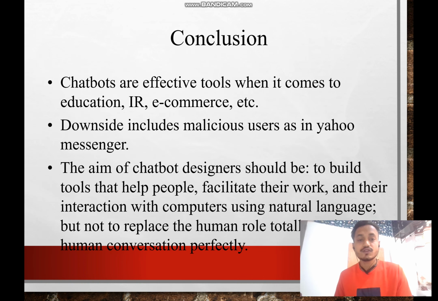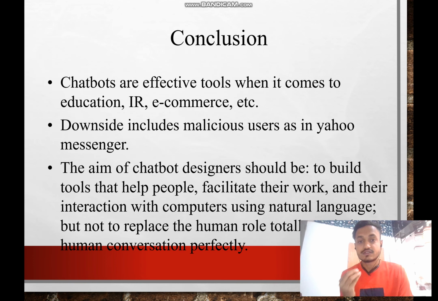So what is my conclusion about chatbots? Chatbots are very effective tools when it comes to education, information retrieval, and e-commerce. Downsides include malicious users, as in Yahoo Messenger. The aim of chatbot designers should be to build tools that help people facilitate their work and their interaction with computers using natural language processing, but not to replace the human role totally or imitate human conversation perfectly.